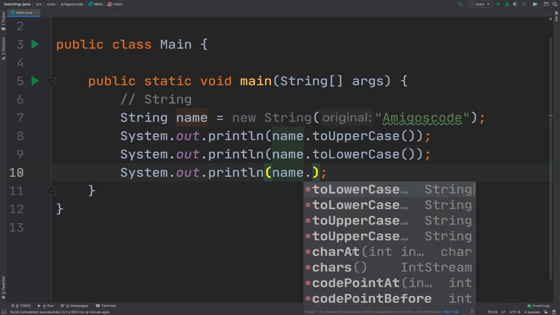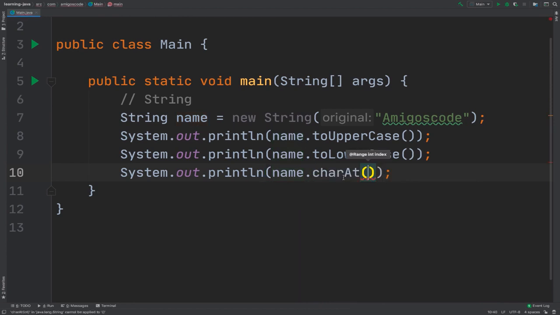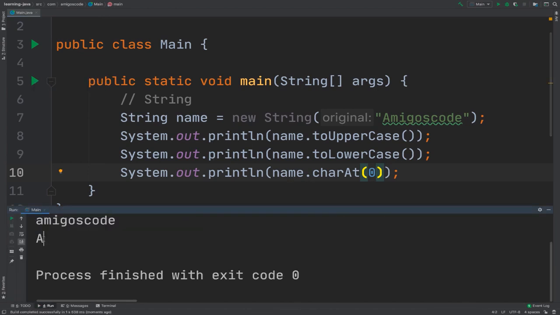So right here we have charAt, and this method takes a number, takes an integer. If I press Command P, you can see range index, so it takes an integer. So let's say I want the character at index 0. If I run this, there you have it. You can see that we have A. If I want the character at index 1, you can see that we'll get M right here.